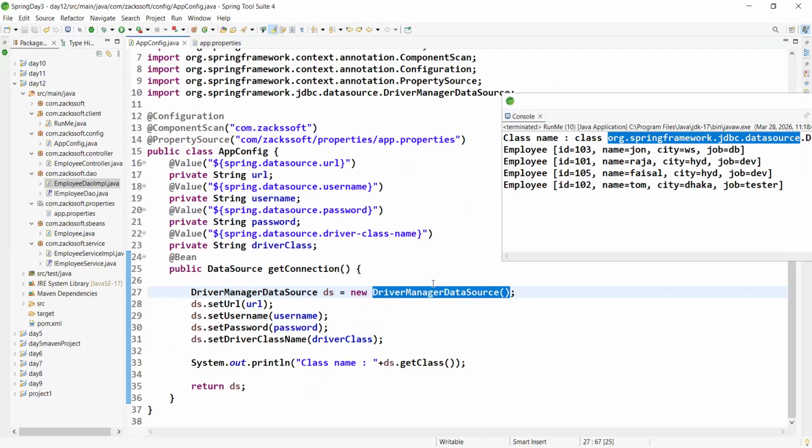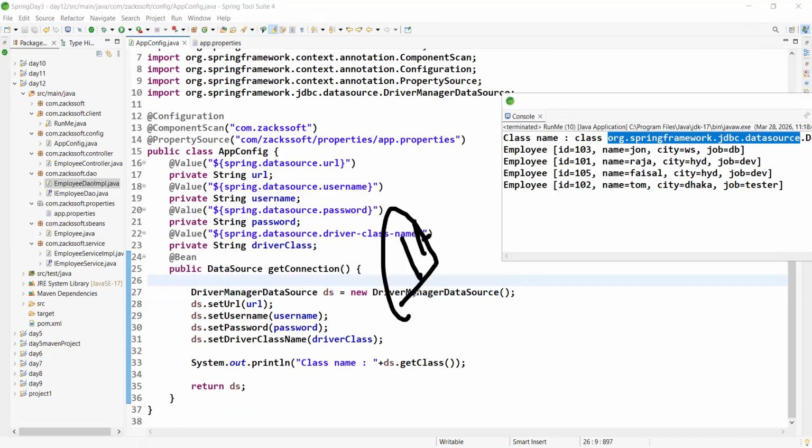Okay. So actually our driver manager data source is not the actual connection pool. Instead, we can use Hikari CP, Apache DBCP2, Tomcat JDBC pool, C3P0, nothing more than this. Actually, mostly we are using Hikari CP. Which one, boss? Hikari CP. In the real project, we are using Hikari CP.